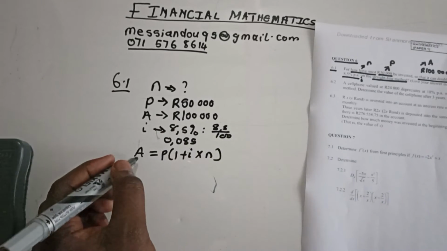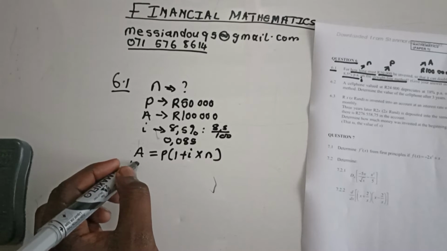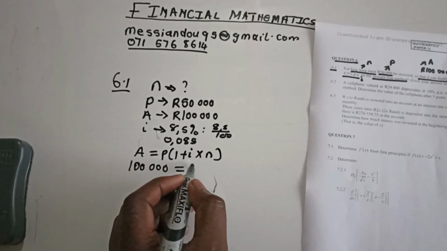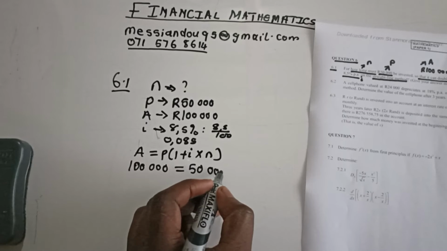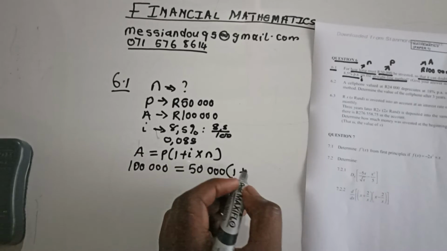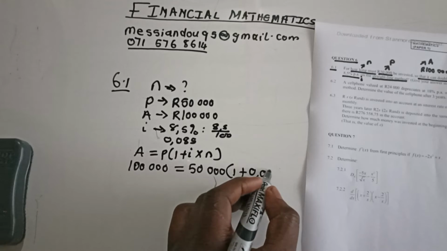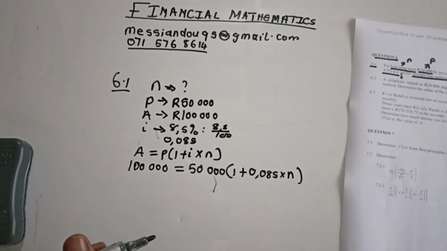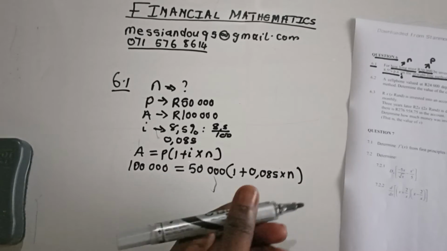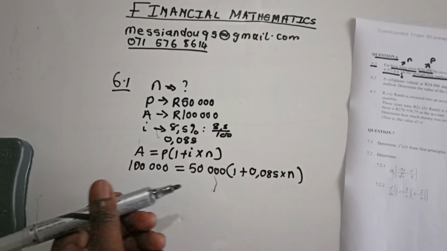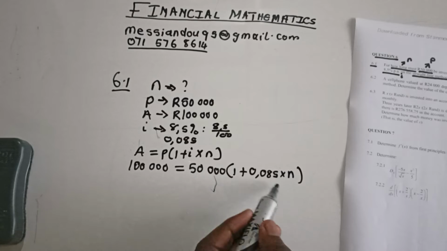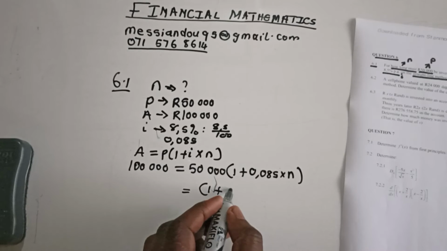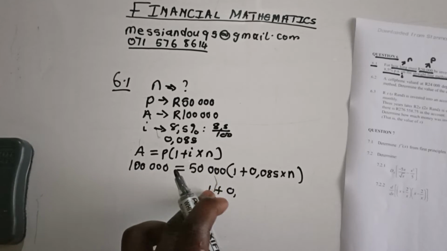So okay, A, remember, is 100k here, equals P, which is represented by 50k, times (1 plus an interest of 0.085 multiplied by n). n is the one that we are actually looking for. So what we have to do is derive this and make n the subject of the formula. Of course, we have to divide both sides by 50,000. When I divide my right hand side by 50,000, I'm going to be left with 1 plus 0. Let me remove the brackets.